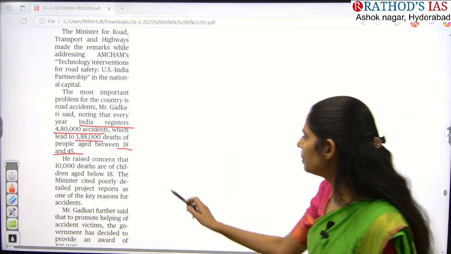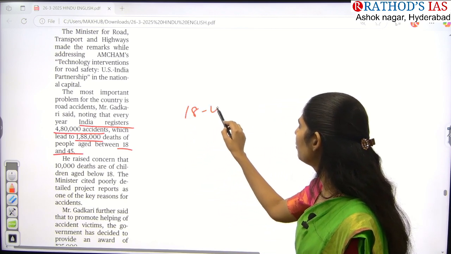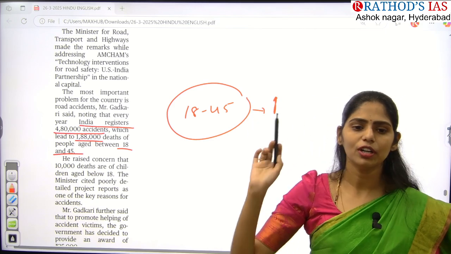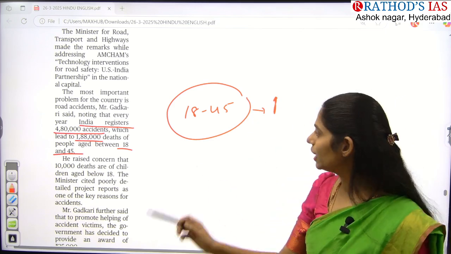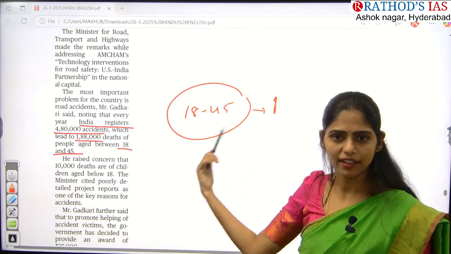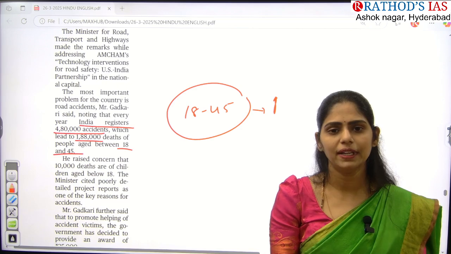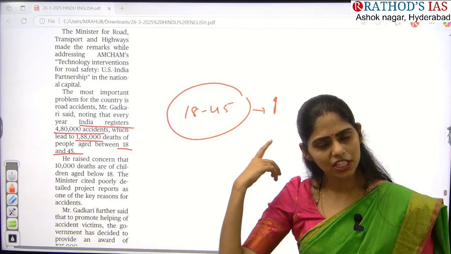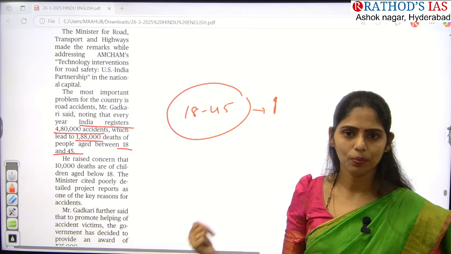Whenever people between 18 to 45 years are dying, the burden on the government also increases, because the government needs to give pension to the families. For example, if the husband died, the government will give a pension to the widow. That means an increased burden on the government.